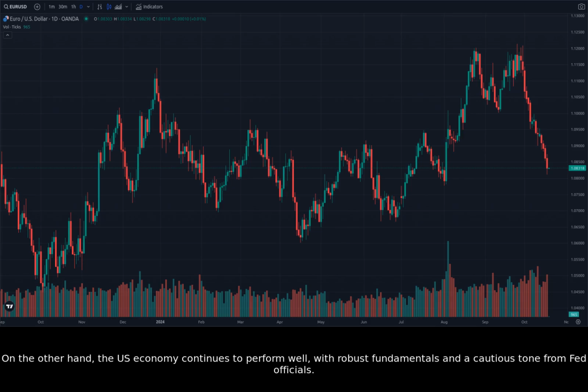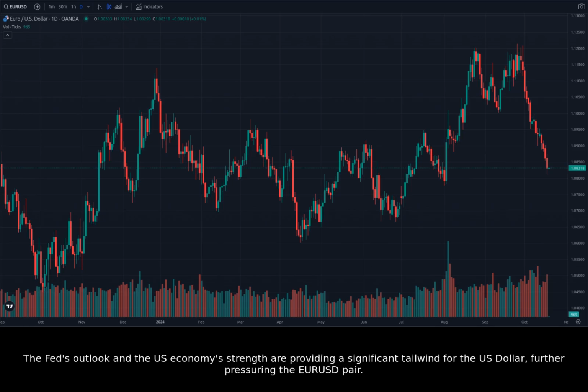On the other hand, the US economy continues to perform well, with robust fundamentals and a cautious tone from Fed officials. While the Fed is expected to cut rates by 25 basis points next month, there is still uncertainty about future monetary policy. The Fed's outlook and the U.S. economy's strength are providing a significant tailwind for the U.S. dollar, further pressuring the EURUSD pair.